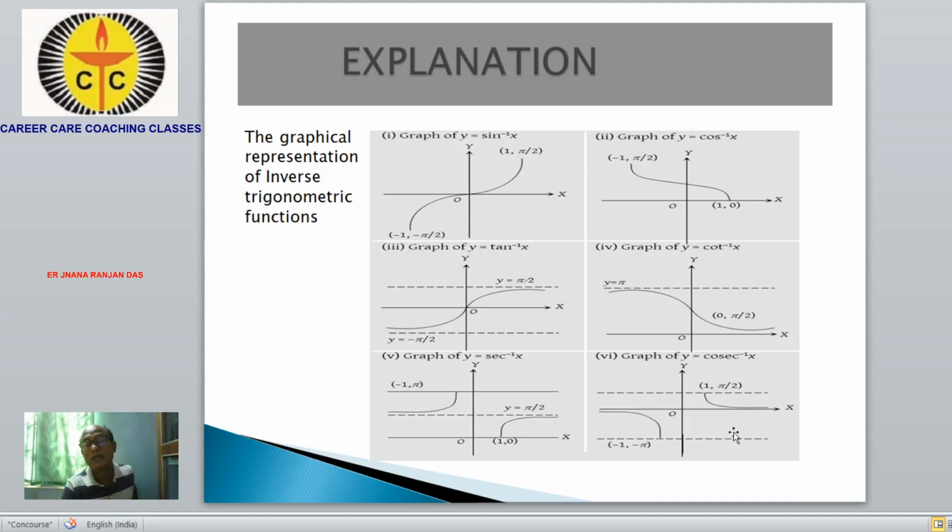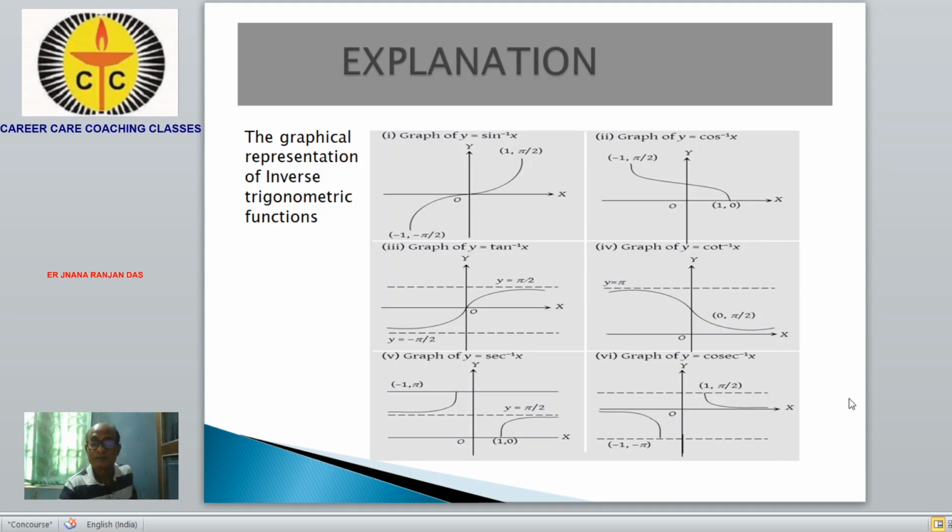It is not touching it in the positive direction of the x-axis either. It is not cutting anywhere. It is asymptotic like this. So this is all about the graphs of inverse trigonometric functions.